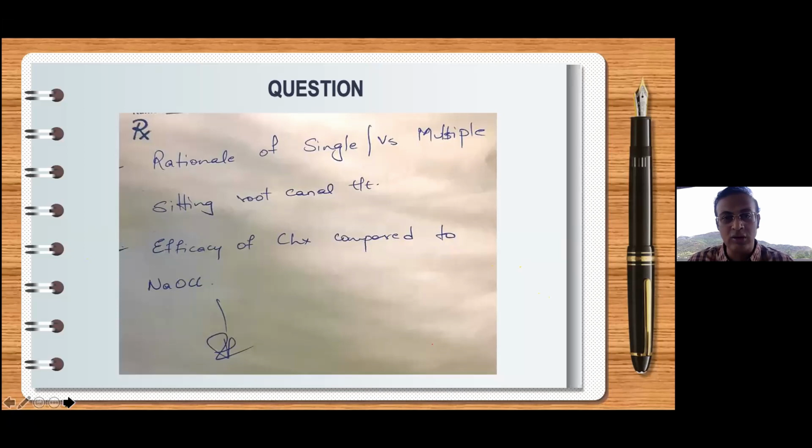We know even the best of the rotary systems in the world can only touch about 65% of the canal walls. There are 35% of canal areas which are not touched by any of the rotary instruments, any of the files. Okay, so if 35%, that is one third of the area, is not touched, how is that cleaned? That is again cleaned by the tissue dissolving action of sodium hypochlorite.